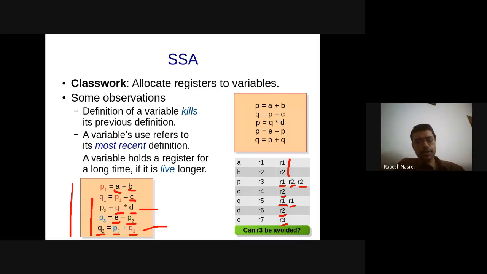Okay, the next question here is that can R3 be avoided? Any suggestions? So can we just use R1 and R2 to take care of this particular program?